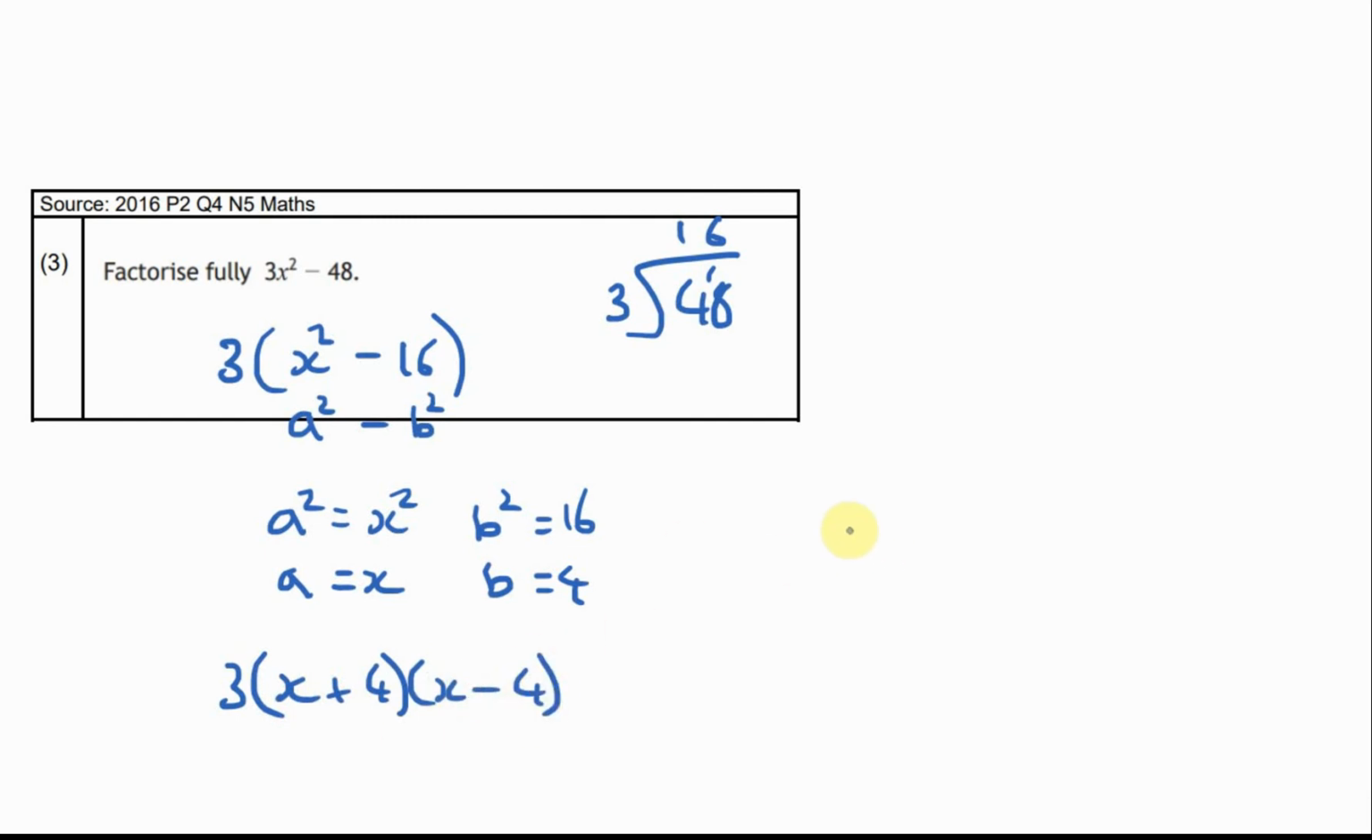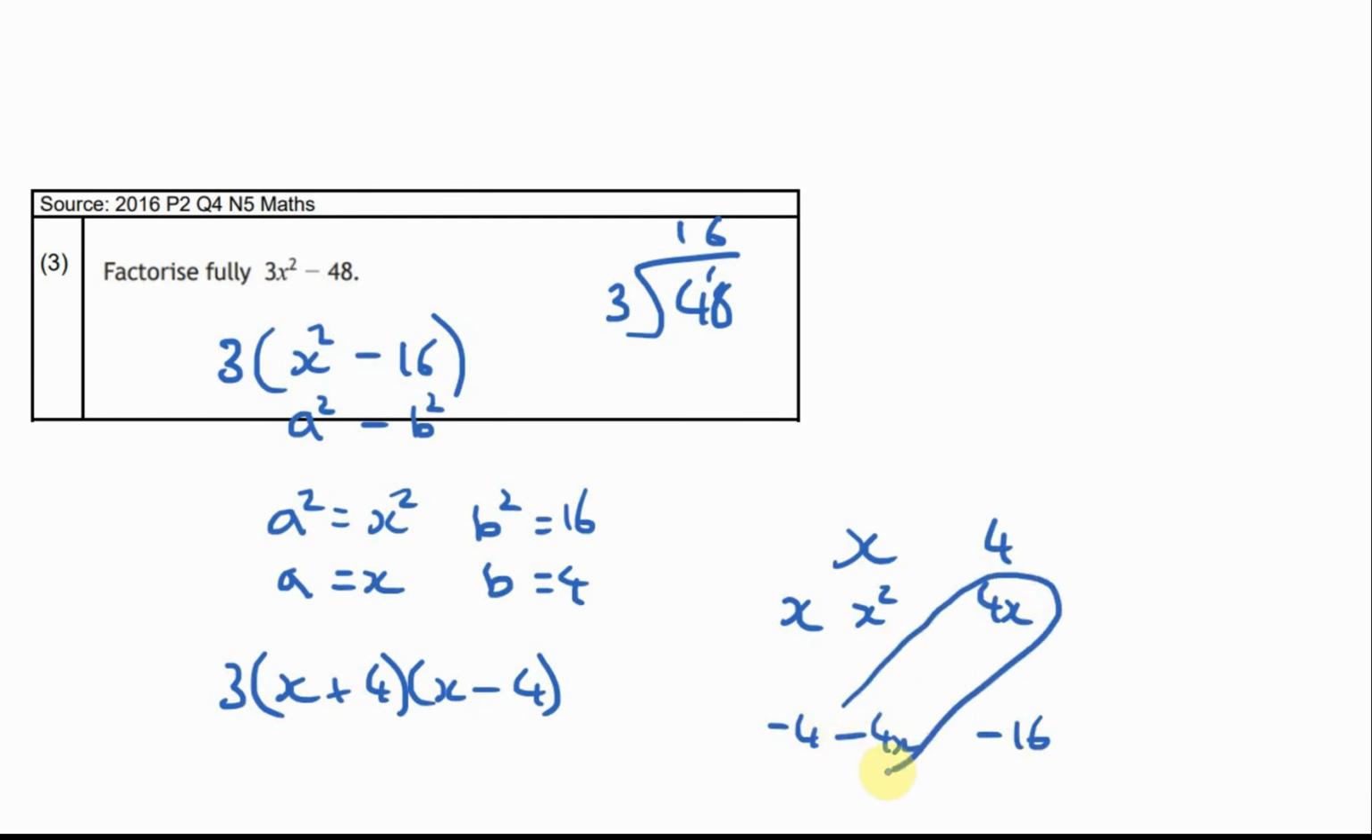And if you want to check that's right, you could do a little check on the side, say x and 4, x and minus 4, you get x squared, 4x, minus 4x and minus 16. These cancel out because they're plus and minus, so you're left with that term, so that's right. Yeah. So you just double check it as well if you want. So this one's got a common factor, and then you're doing your difference of two squares. Easy.